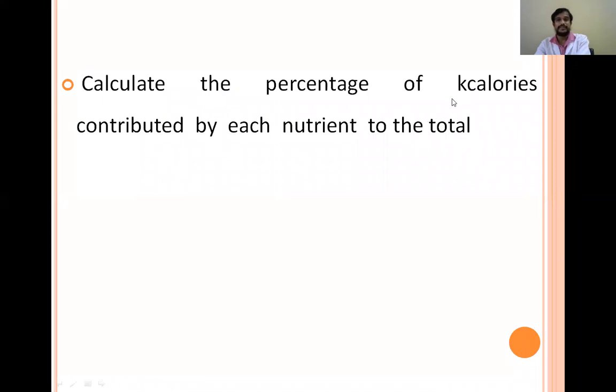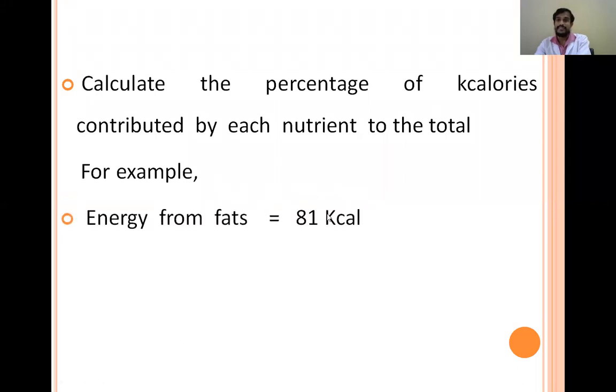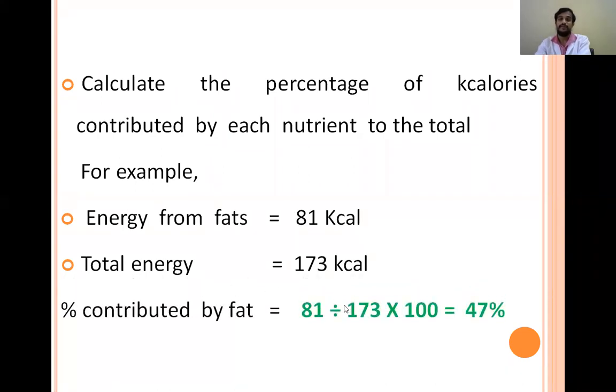And we'll calculate the percentage of energy contributed by each individual. For example, energy from fats is 81 kilocalories in the above case. In the above slice of bread, we had seen the energy from fats is 81 kilocalories. And the total energy in the food is 173 kilocalories. So if we see the percentage of fats, 81 divided by 173 into 100, we get 47%. That means in this food item, the fats is contributing 47% of the energy.